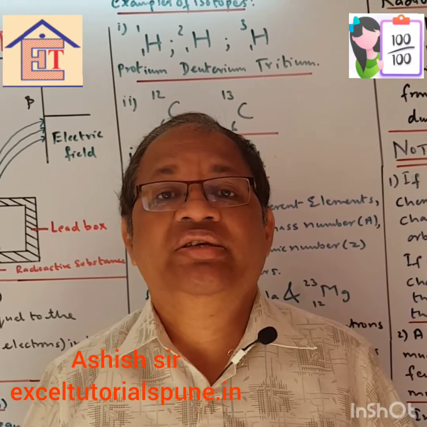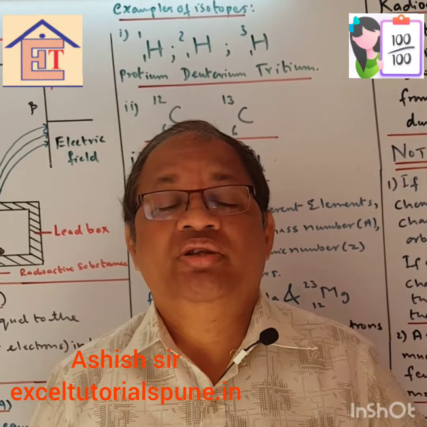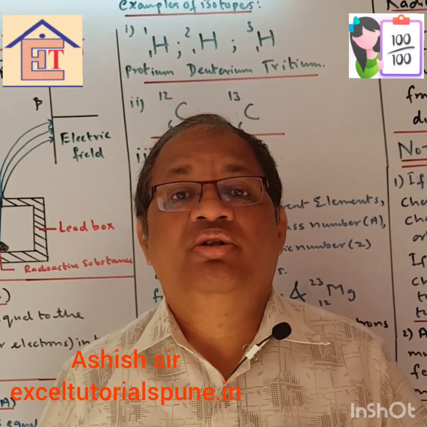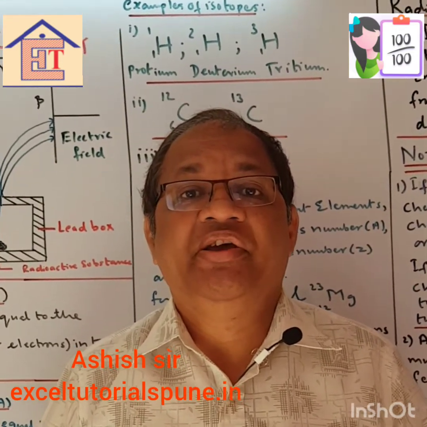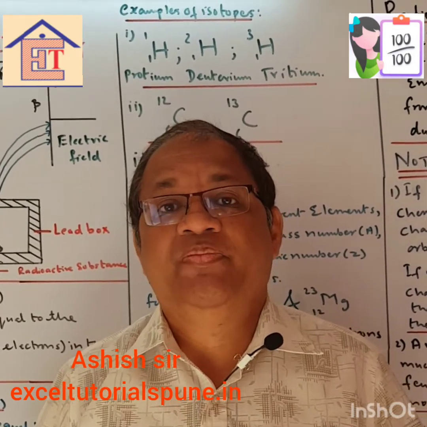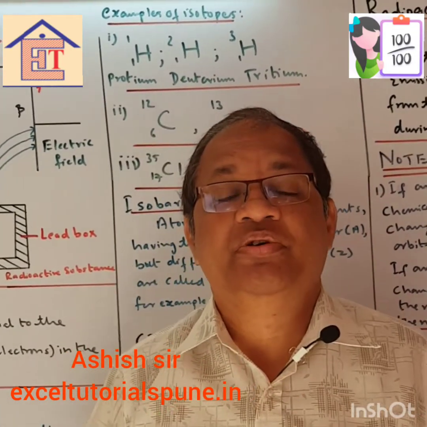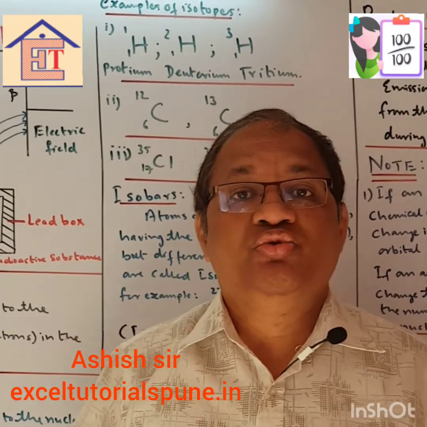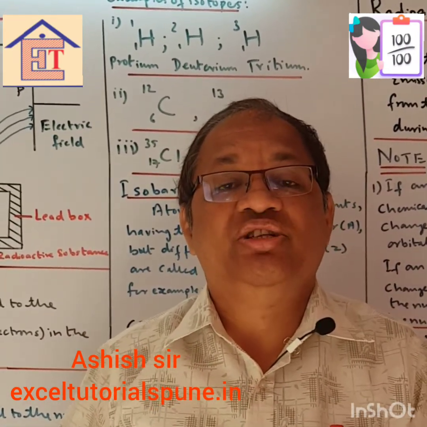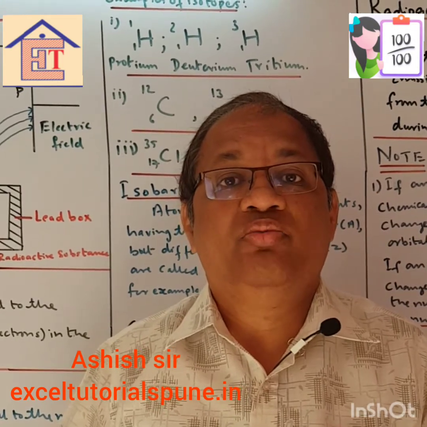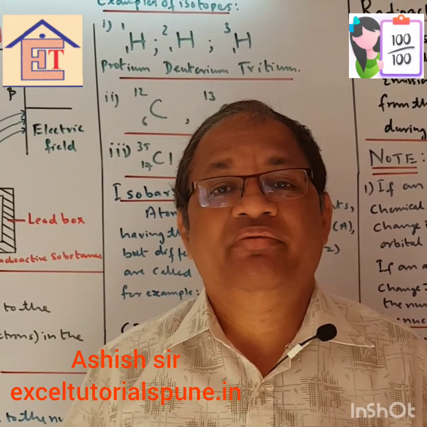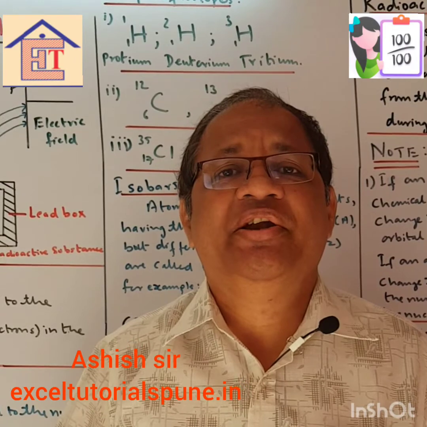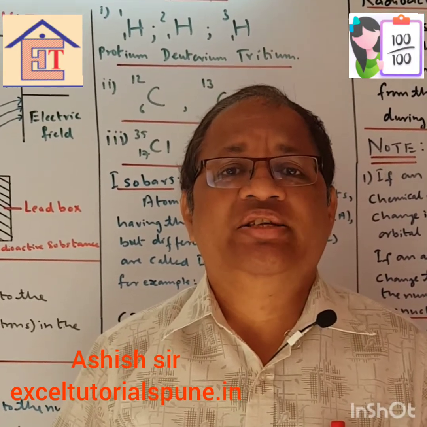Now you can see these rays which are coming out, they are very highly penetrating rays, they are very harmful rays, and they are used for various purposes. Uranium salt is one which has atomic number 82. In fact, all the elements having atomic number greater than 82 give out these rays.